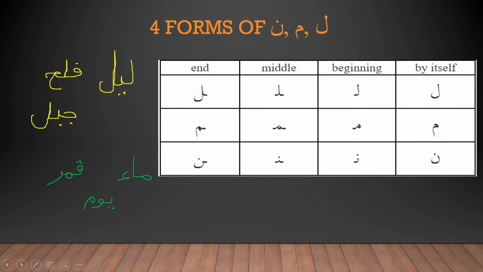Okay? Now next comes Noon. This is Noon. I honestly don't even have to talk about this. This is Noon and this is how it looks at the end, and this is the beginning and the middle. The beginning and the middle is similar to the Ta and the Ba beginning and middle. Can you see that? Except for the dots. Anyway, for examples, we can take Nahl. Just change the pen color. Nahl.